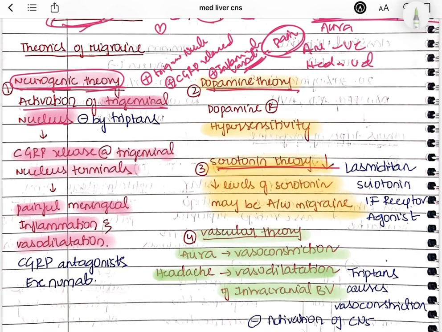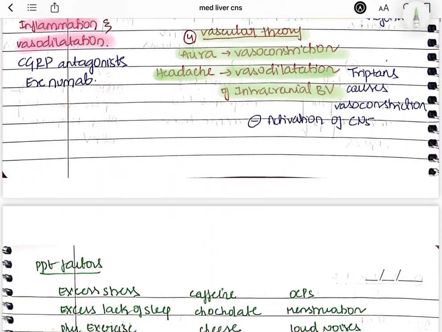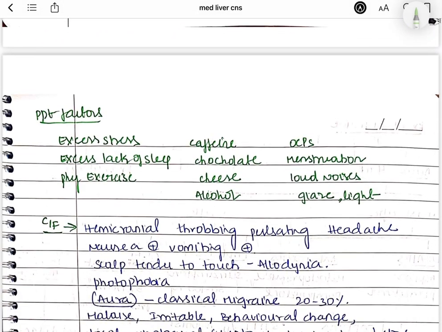So in the dopamine theory, the people are hypersensitive to dopamine receptors. In the serotonin theory, low levels of serotonin will trigger the migraine attack. And in the vascular theory, aura will be vasoconstriction, headache will be vasodilatation. In the neurogenic theory, activation of the trigeminal nucleus will cause release of CGRP, which will cause inflammation and vasodilatation. So this is about the four theories. Now let us see the precipitating factors.